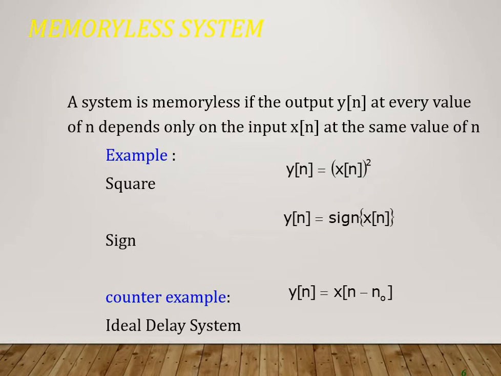Those systems which are having memory, that means the output depends on present as well as the past input as well as the past output, is termed as dynamic system or memory system. That means the first pair of system is static or memoryless system with dynamic system.